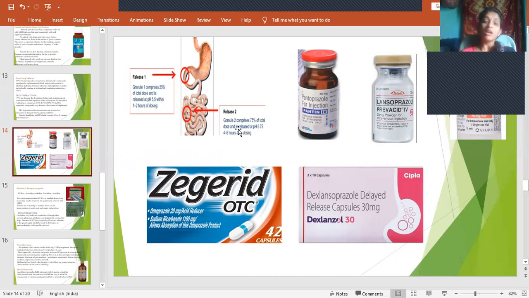So in this way, the effect of that capsule can last for a long duration. We can extend the duration of the effect of this capsule. So in this way, delayed release capsules are prepared.